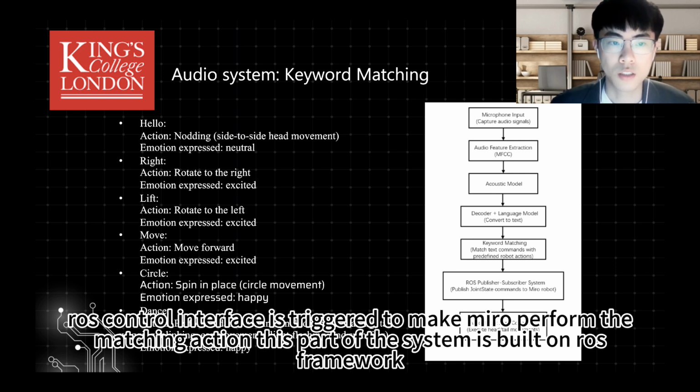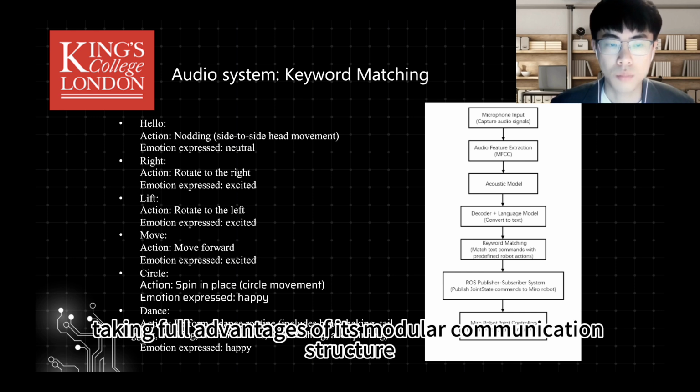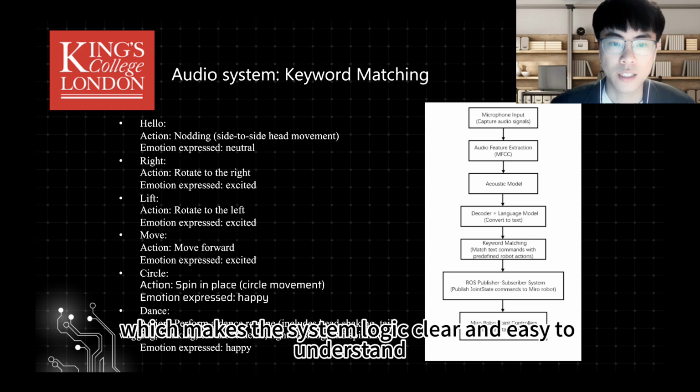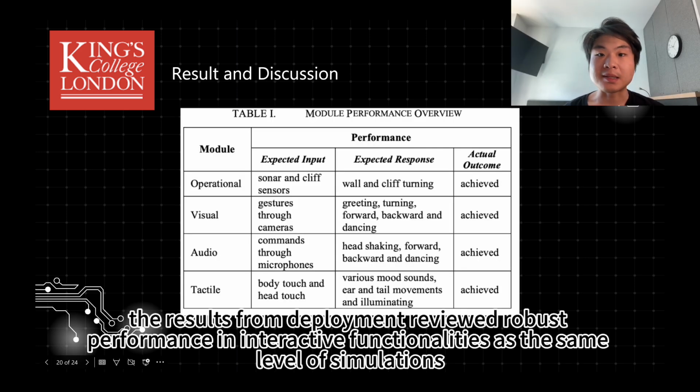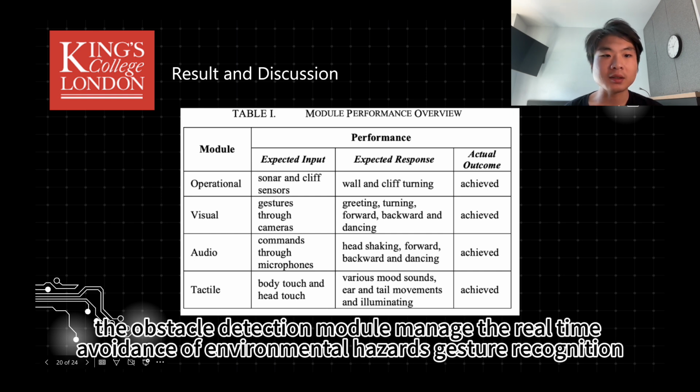This part of the system is built on the ROS framework, taking full advantage of its modular communication structure, which makes the system logic clear and easy to extend. The results from deployment reveal robust performance in interactive functionalities, at the same level as simulations. The obstacle detection module managed the real-time avoidance of environmental hazards.